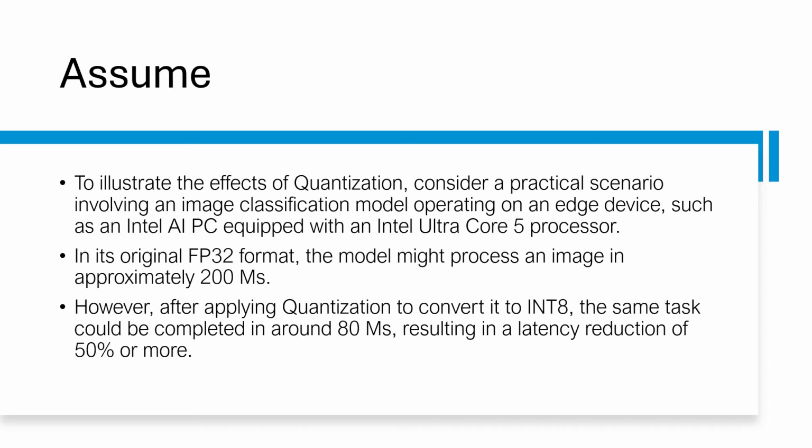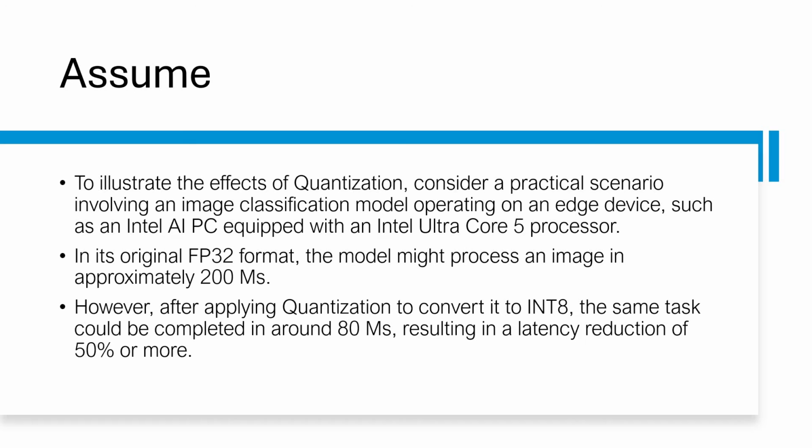One can consider a practical scenario involving a very simple image classification model, which is operating on an edge device, which can be an Intel AI PC equipped with an Intel Core Ultra 5 processor. In the original FP32 format, the model might process an image in approximately 200 milliseconds. But once you apply quantization, which converts it into a lower precision model like int8, the same task could be completed in around 80 milliseconds, which is going to result in a definite latency reduction of 50% or above.